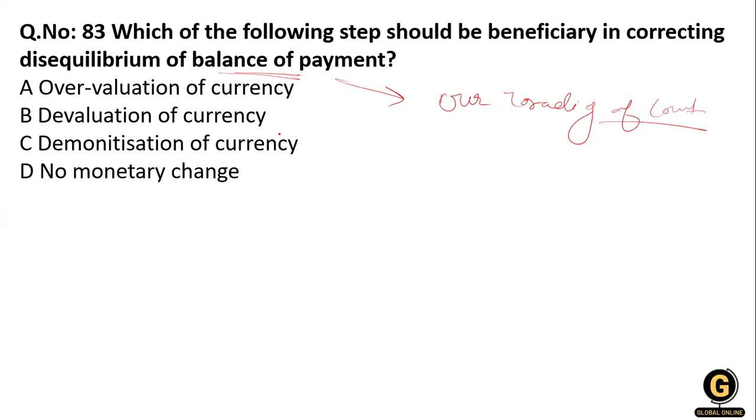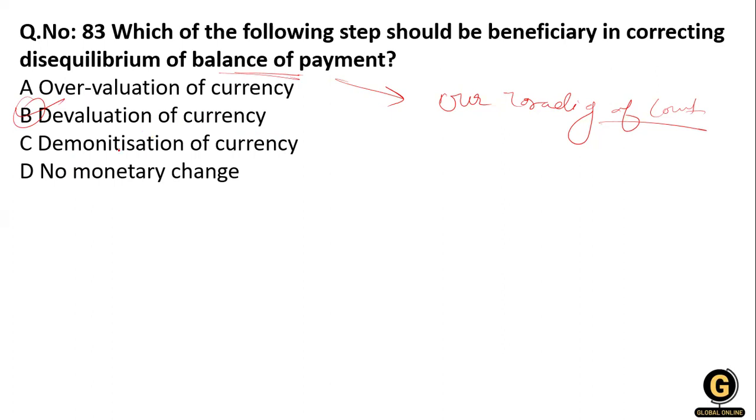Overvalued currency, devaluation of currency, demonetization of the currency, or non-monetary. Option B, devaluation of the currency, is employed to eliminate a persistent balance of payment deficit.